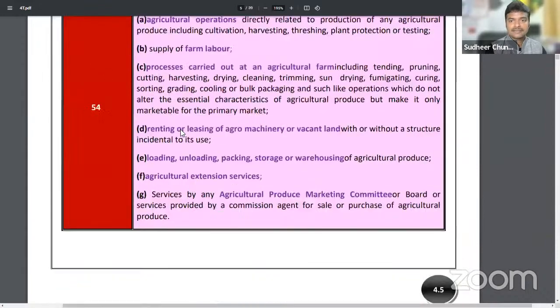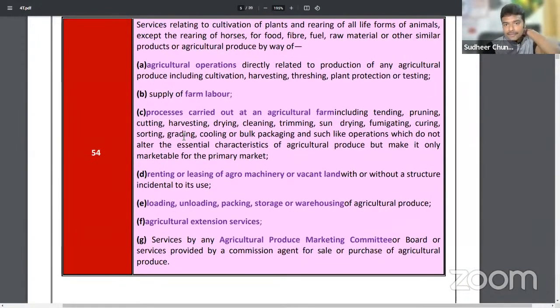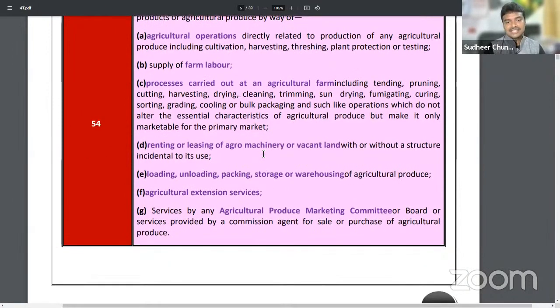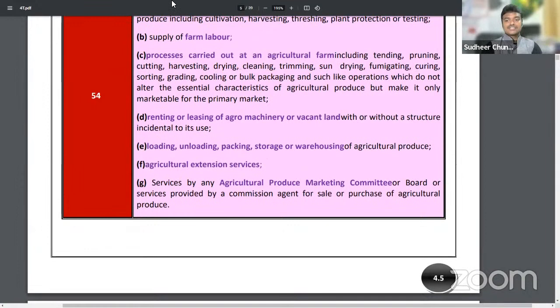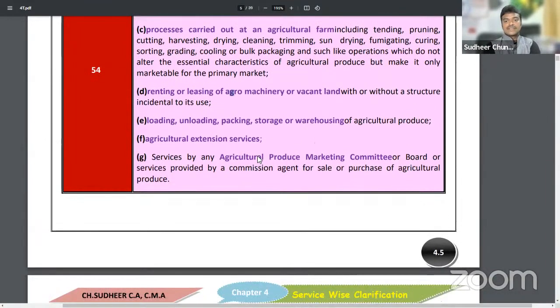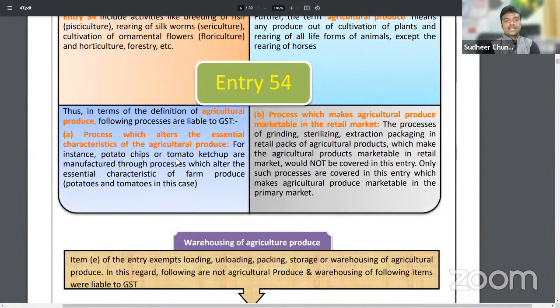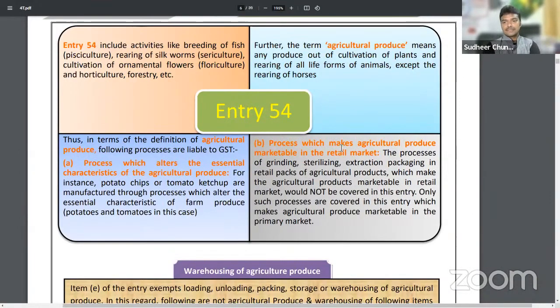If you observe here, sir, services which do not alter the essential character. You provide harvesting, drying, cleaning, trimming, sun drying, any service you provide to a farmer, but it should not alter the essential character. If the essential character is altered, then in such case it will be liable. So what are those aspects? If the essential character is altered, like potato chips and tomato ketchup, these will be liable to GST.